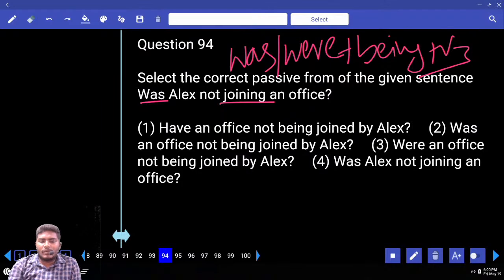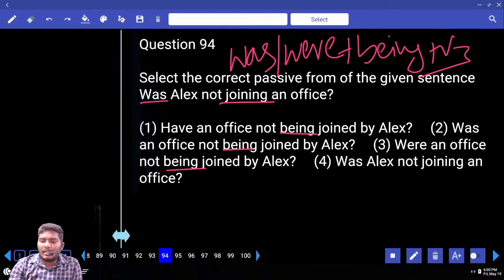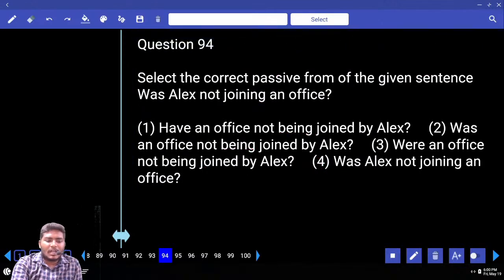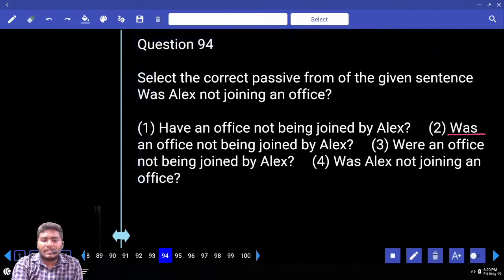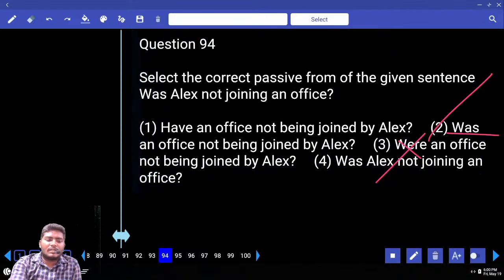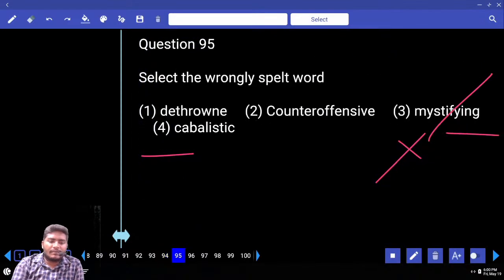Find all the being words. Is there being in the fourth one? No, eliminate that. The first one, starting with have, is not possible. Was an office or were an office? Were is used for the plural, was an office is singular.